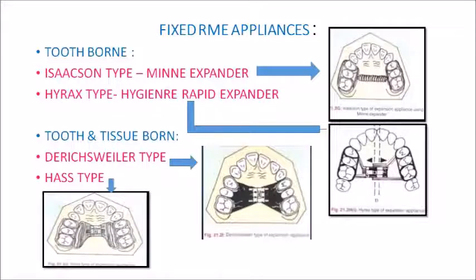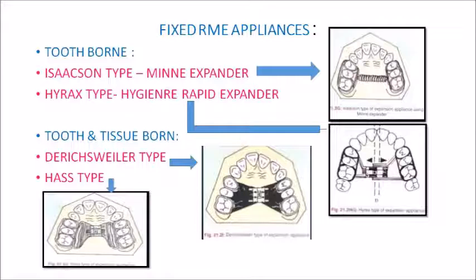Now we will see about the appliances which are used to bring about rapid expansion. Now from an exam point of view, this is more important than knowing about the indications and contraindications of an RME. So since we are giving an online exam, it's extremely important that you are thorough with the images of all these appliances, so that when they show you a picture and ask you which appliance this is, you should be able to answer it very confidently and with most guarantee.